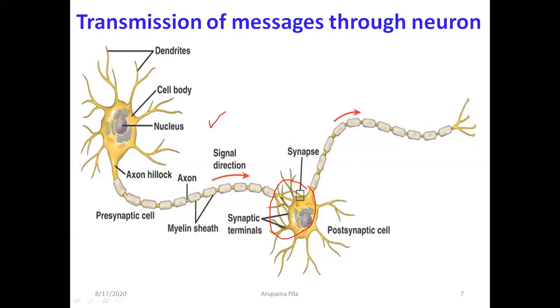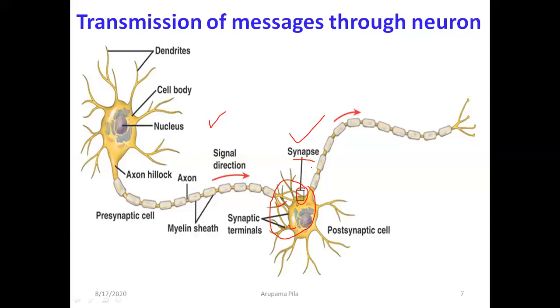Here is the branching of the dendrites. So the axon terminal of one neuron is connected to the dendrite of the other neuron. The connection is known as a synapse.